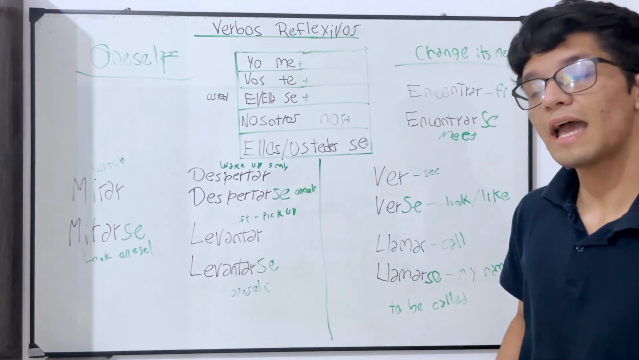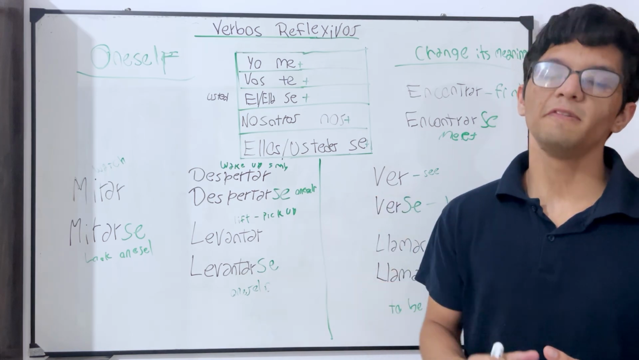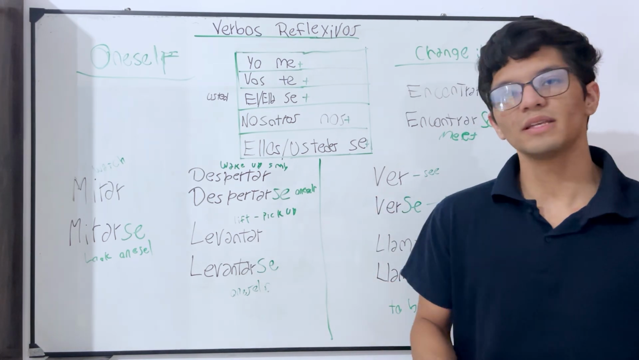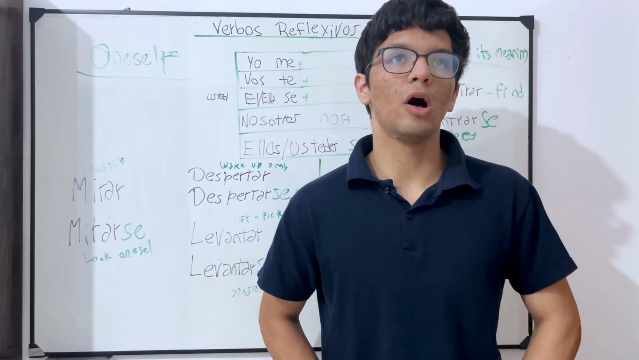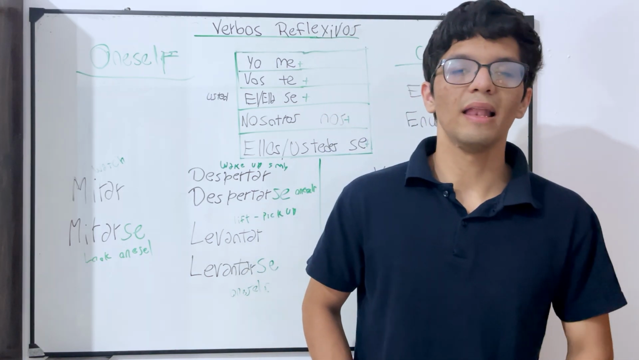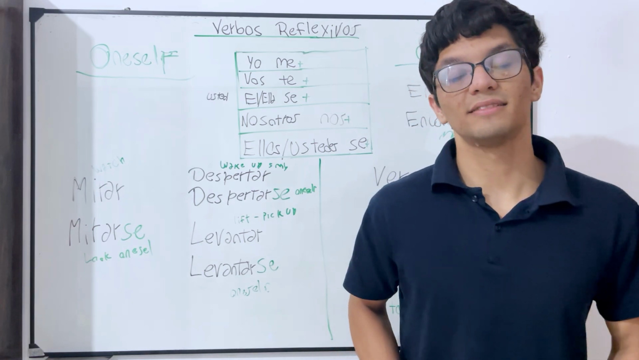So, for example, if you say, I meet with my friends this weekend, you will say, yo me encuentro con mis amigos este fin de semana. Yo me encuentro con mis amigos este fin de semana. Another one, it could be, let's meet on Saturday. You would say, encontrémonos or vamos a encontrarnos este sábado.